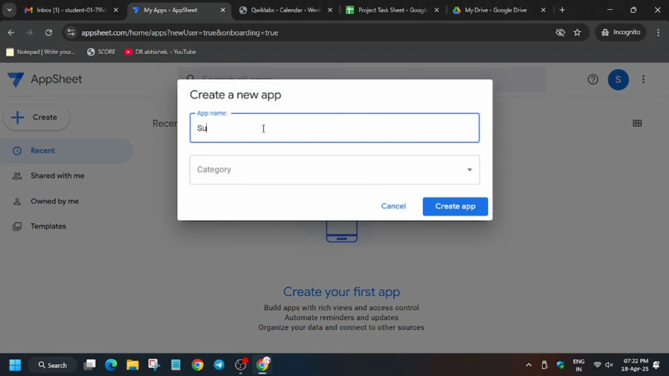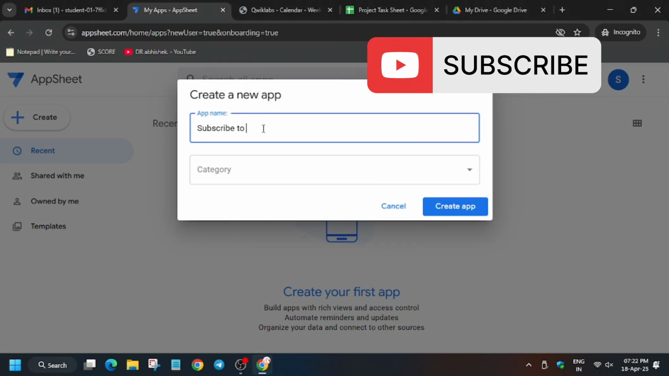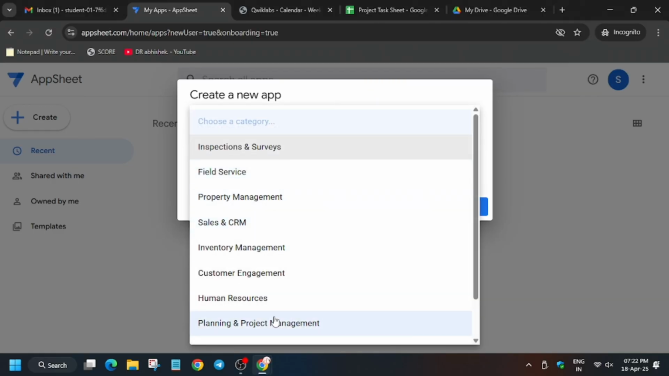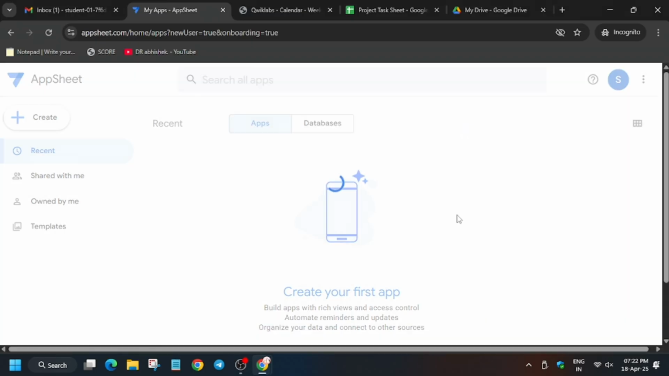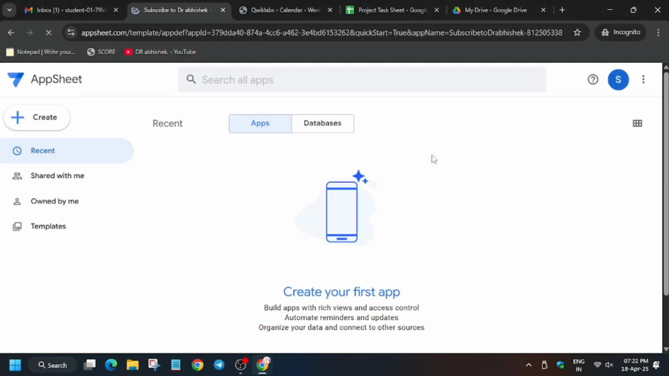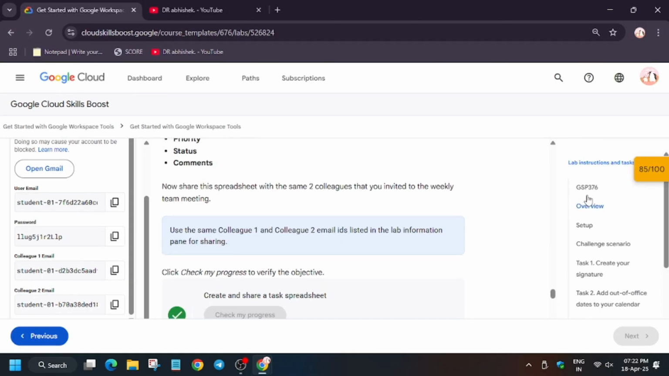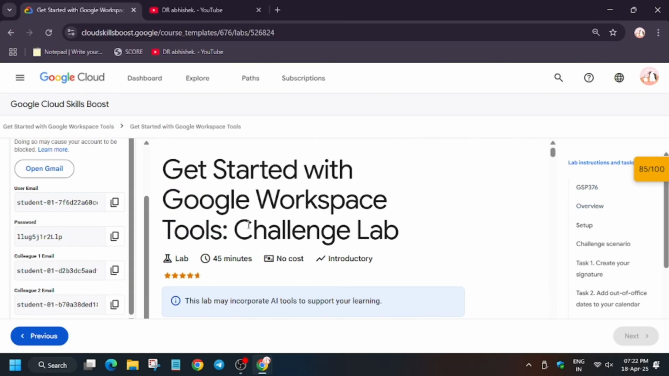Now for name you can type any name, so I will type this. For category, select customer engagement, click on create app. Now you will move forward to the lab instruction once the app is created. So finally, as you can see, the app has been created. Now let's hit check my progress. You will get a score without any issue.